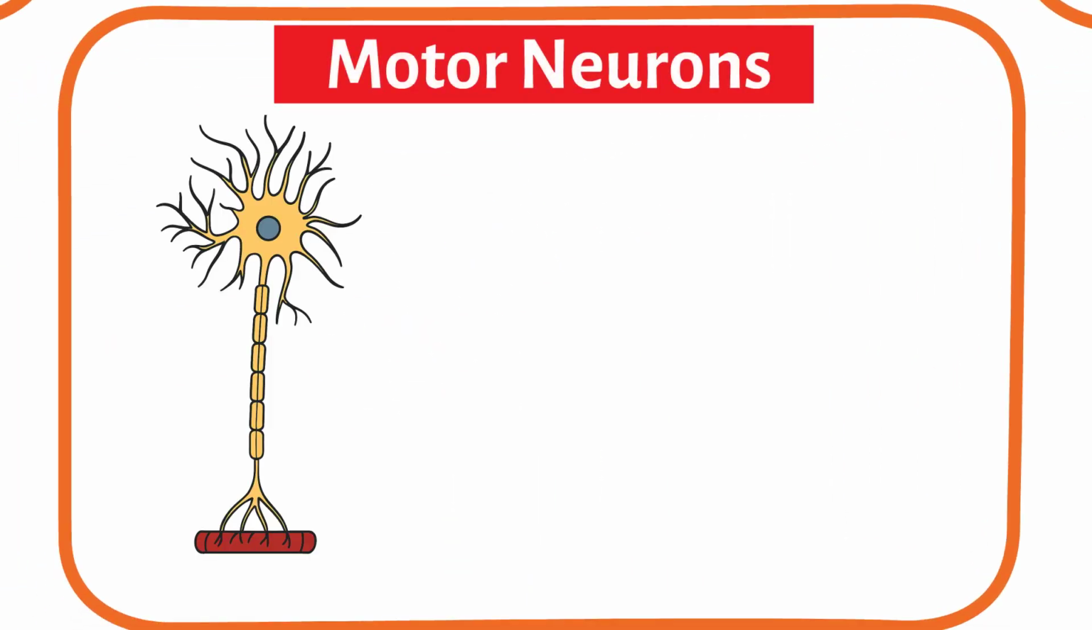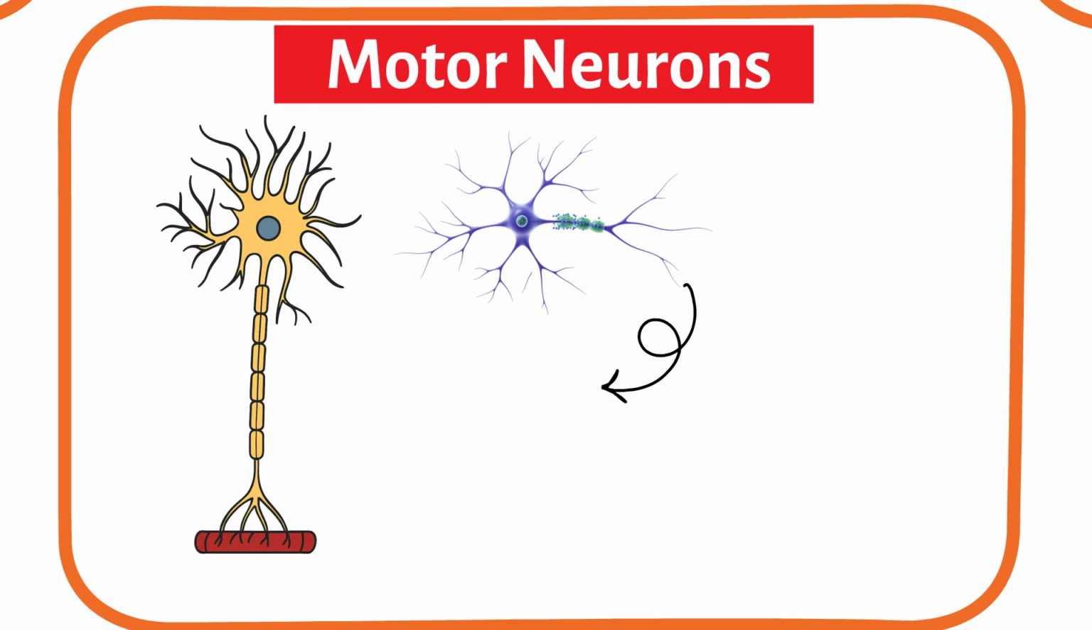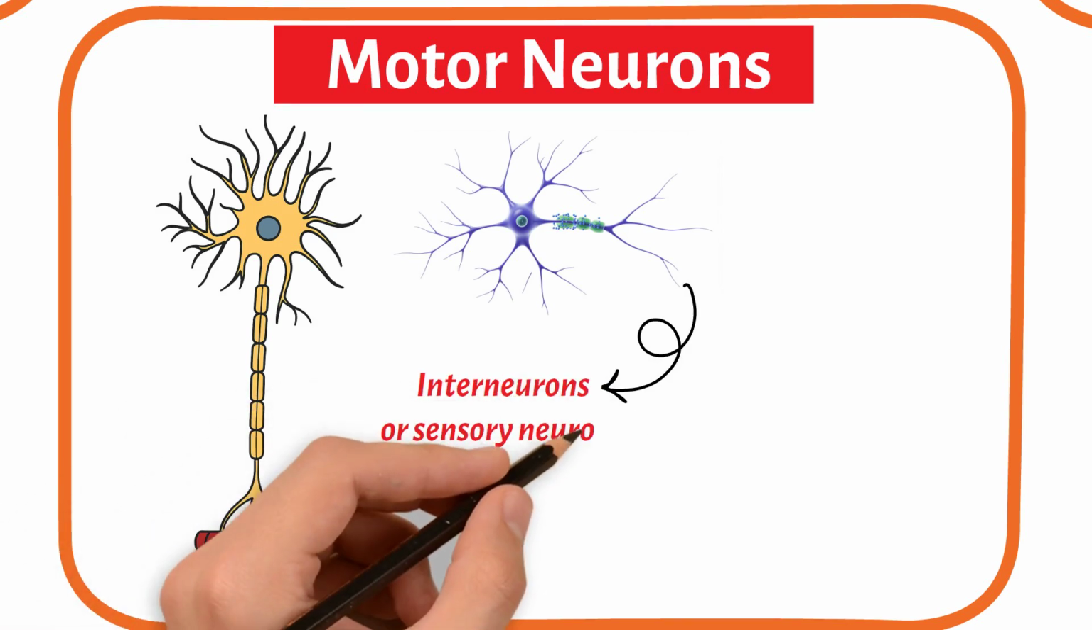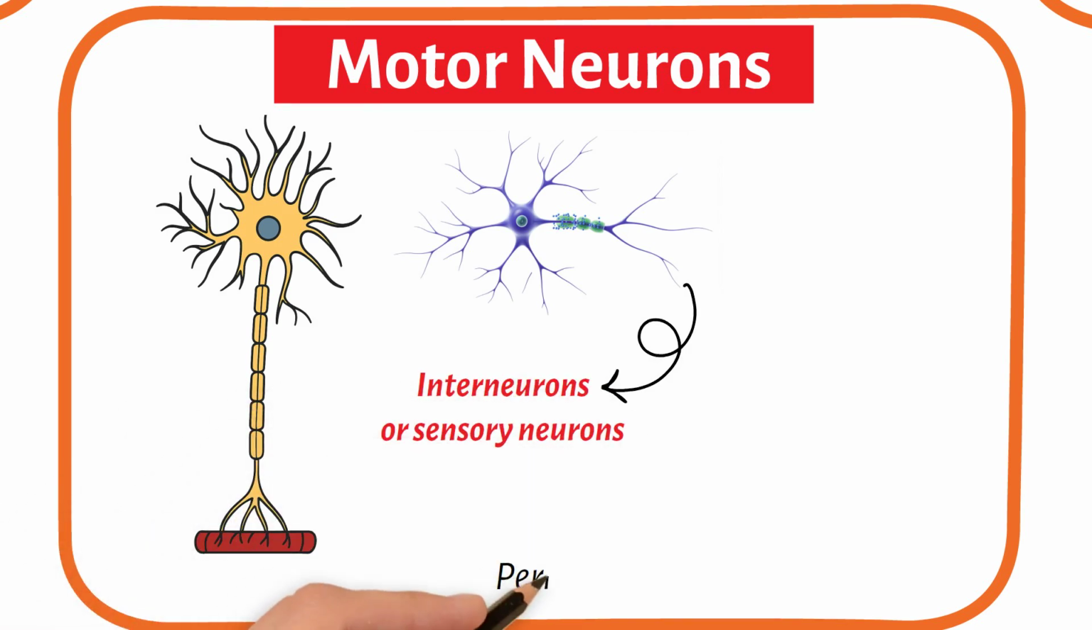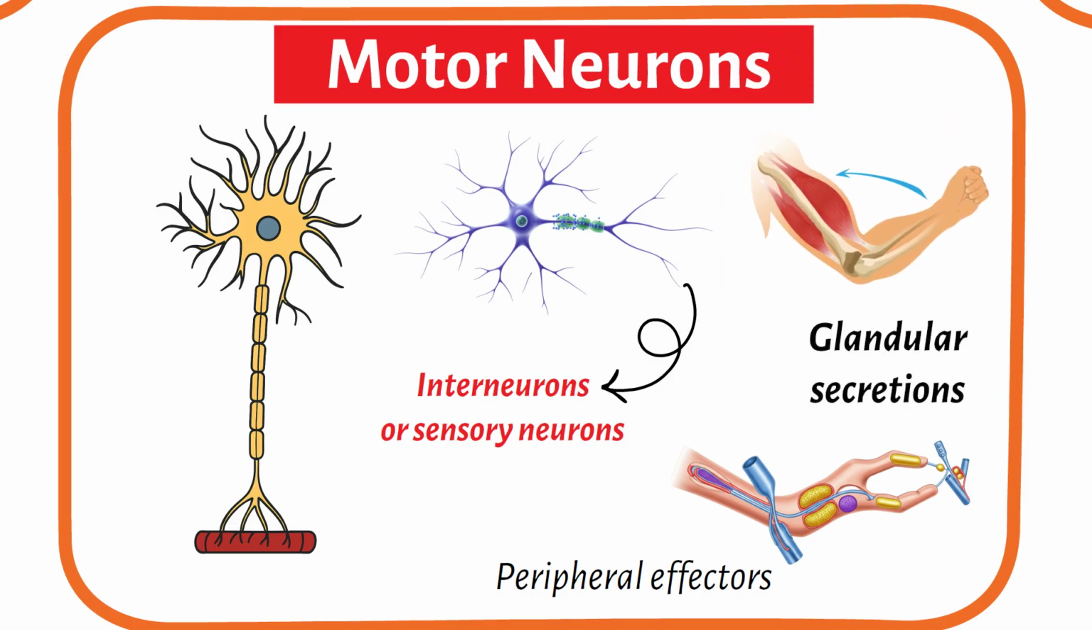Motor neurons transmit signals from the CNS to effector organs, muscles, and glands. They have a multipolar structure with numerous dendrites, receiving signals from interneurons or sensory neurons. Their long axons extend from the CNS to the peripheral effectors, enabling rapid transmission of action potentials that trigger muscle contractions or glandular secretions.